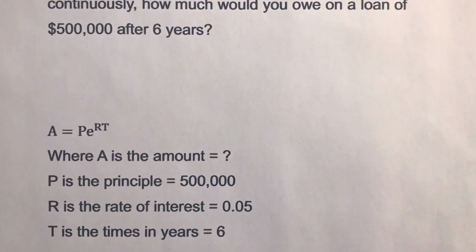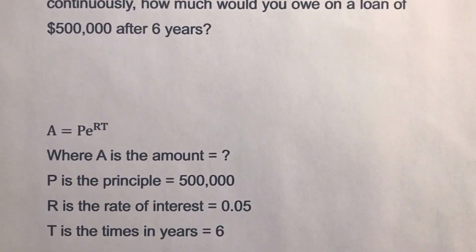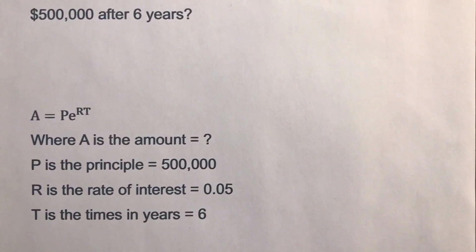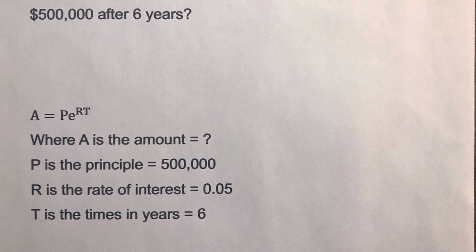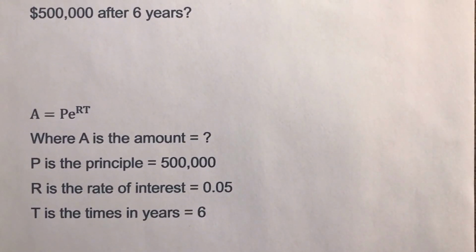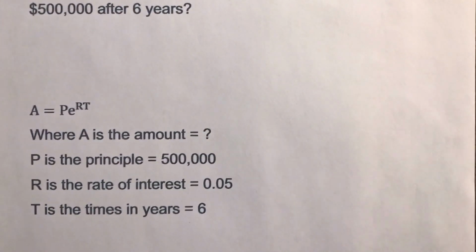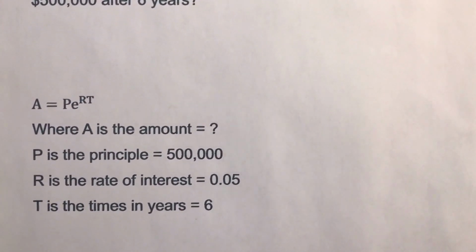A equals P times e to the power of R times T, where A is the amount we are looking for, P is the principal, which is equal to 500,000, R is the rate of the interest, which is 0.05, T is the time, which is 6.